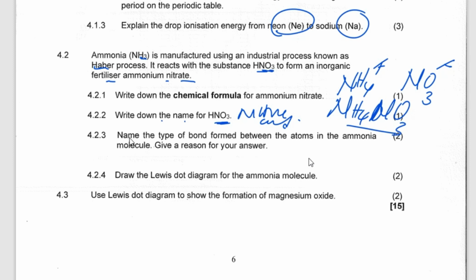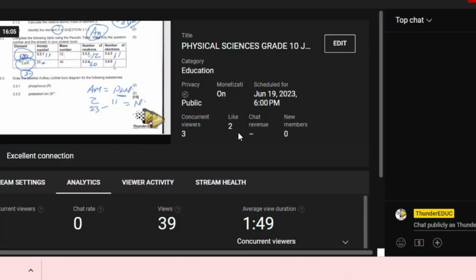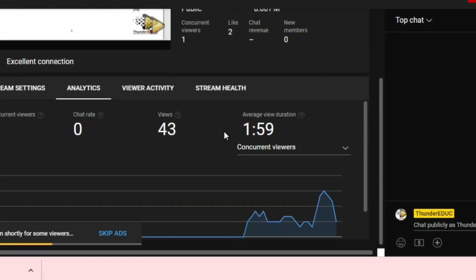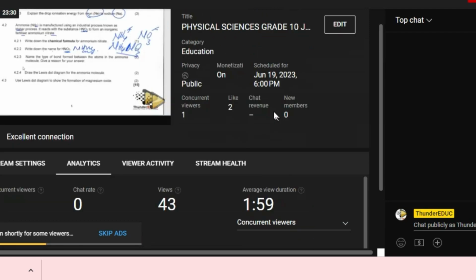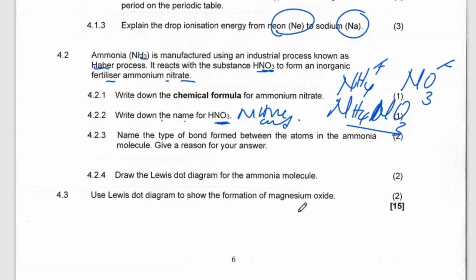Name the type of bond formed between atoms in an ammonia molecule. Give a reason for your answer.